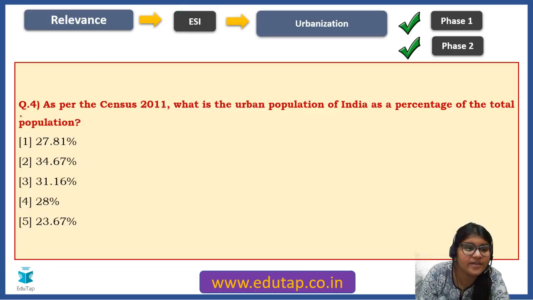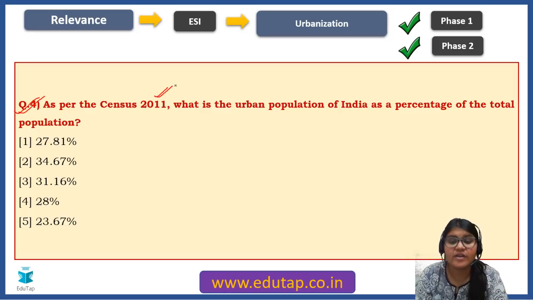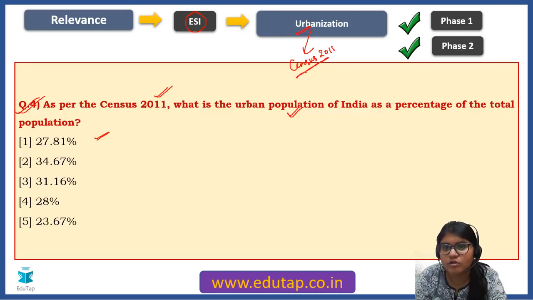Okay, so the fourth question, a very simple question, friends. As per the census 2011, what is the urban population of India as a percentage of the total population? Let me tell you, the source of it is obviously the ESI and urbanization chapter. Specifically, you also have census 2011 that you need to prepare. This is also one of the important areas that need to be covered.